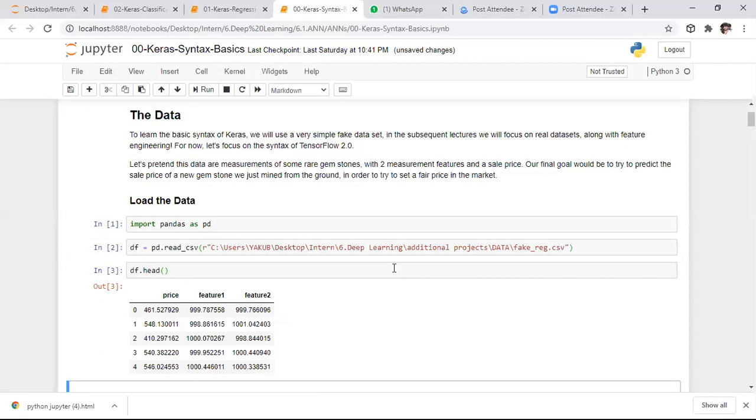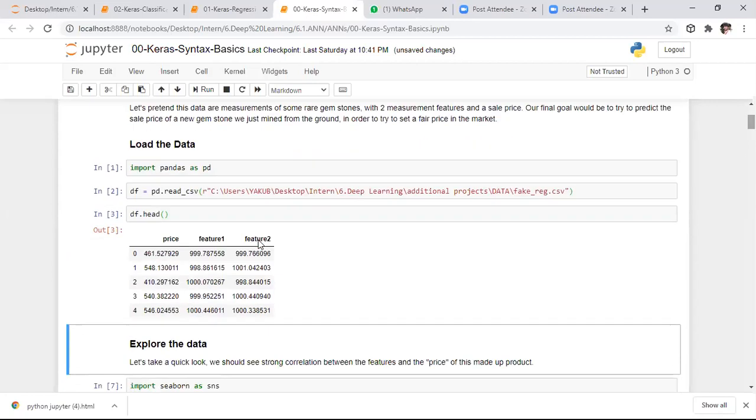In this we have price and feature 1 and feature 2. This is fake data only. I randomly created one data set. Based on the data set, I am performing different operations here to make you understand regression by using deep learning. Based on these two features, feature 1 and feature 2, we need to predict the price.